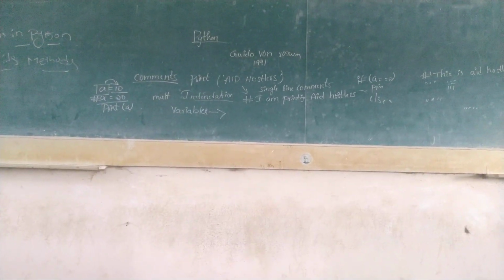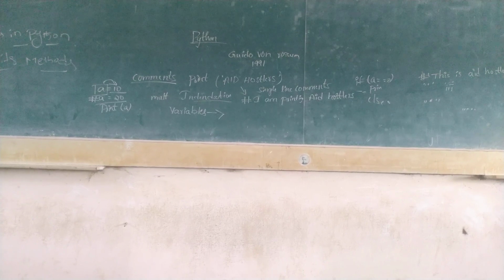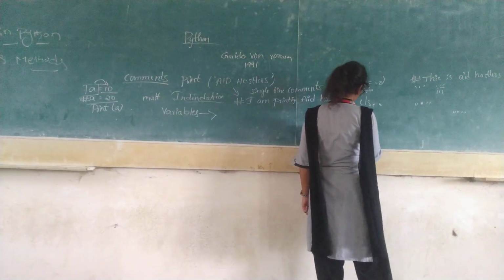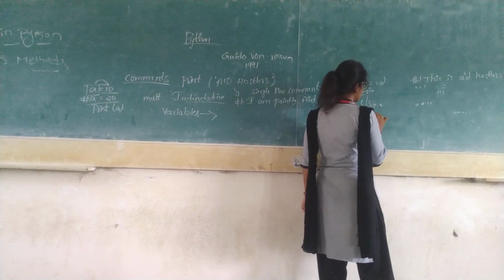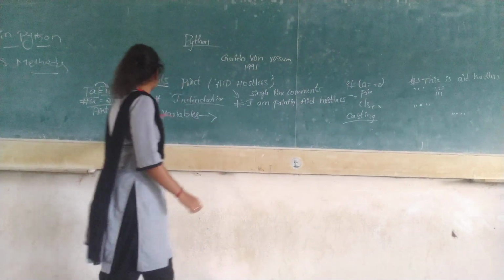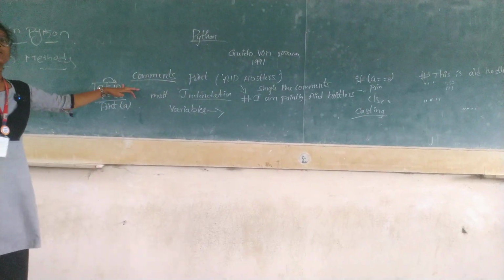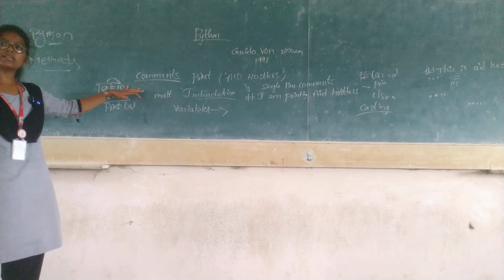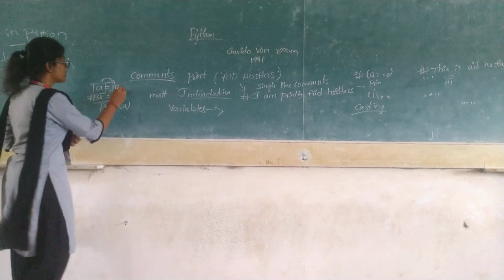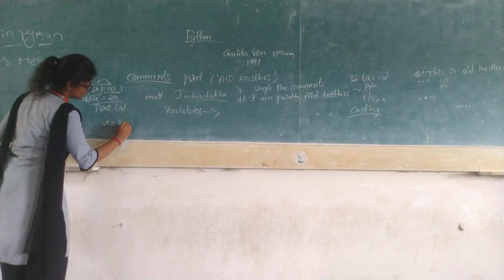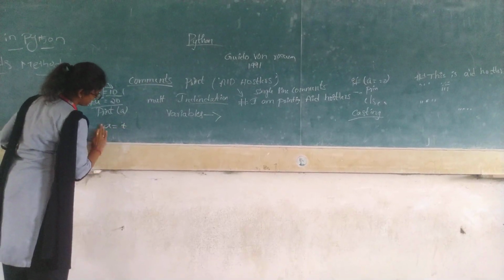In variables, we will have casting, typecasting. I take a is equal to 10, what is 10? Int or char or float or tuple, or what is it? Int. So I will get it as a is equal to int type of a.